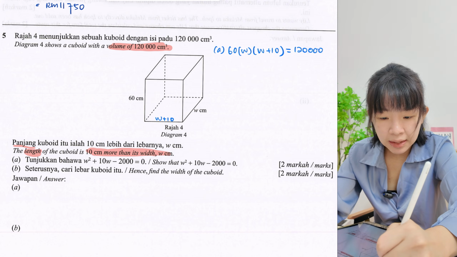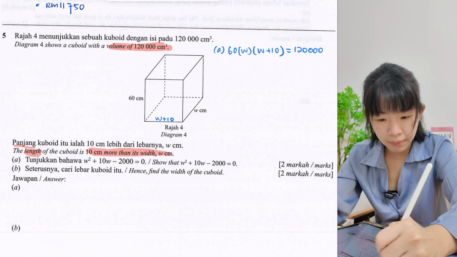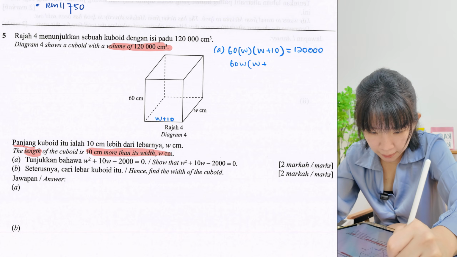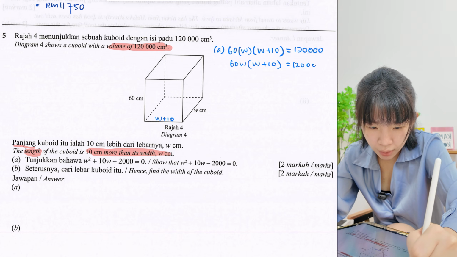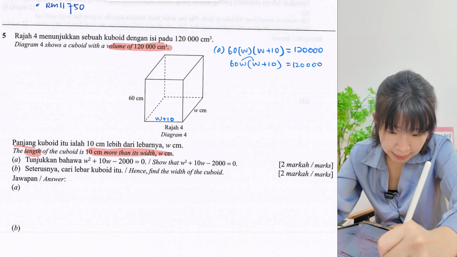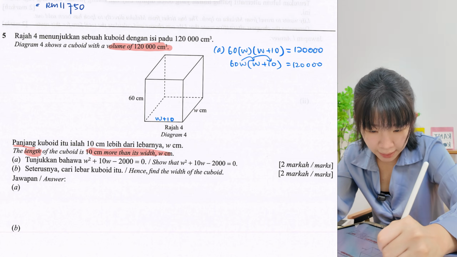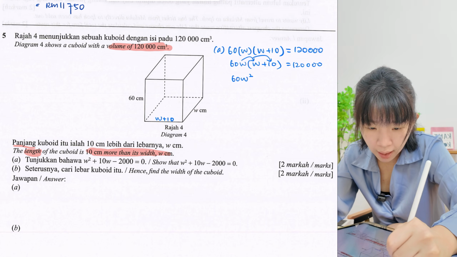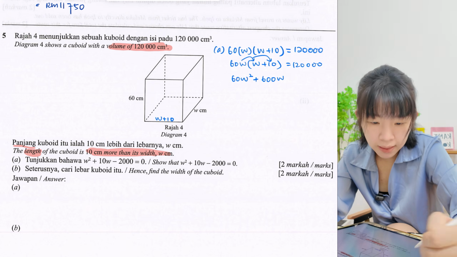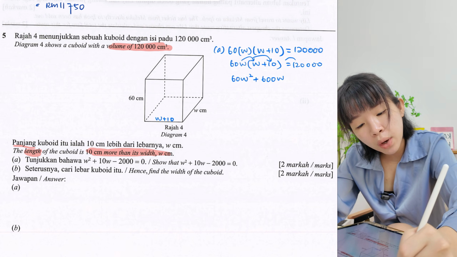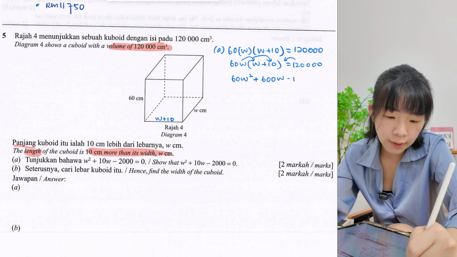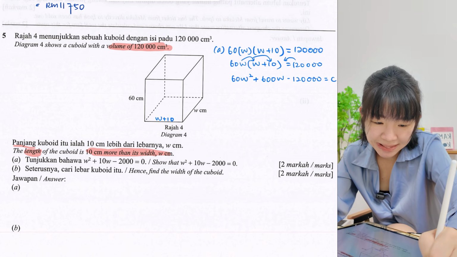Okay, 60 times W will become 60W. Okay, 60W, W plus 10 equal 120,000. Okay, next this 60W expand, kembangkan into the bracket. So we get 60W square plus 600W. Now at the same time, you can move this 120,000 over, become negative 120,000 equals 0.